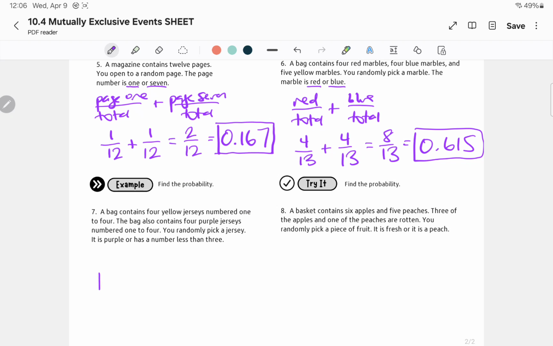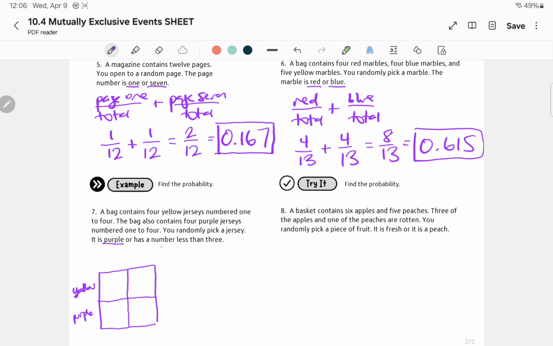You randomly pick a jersey, it is purple or has a number less than 3. So our table is going to go like this because we have 2 different things going on, right? Because there's some overlapping, you have to think about where those 2 different things could be. It could be yellow or purple. So let's make yellow or purple. Doesn't matter if it's down the side or on the top. And then we have a number less than 3.